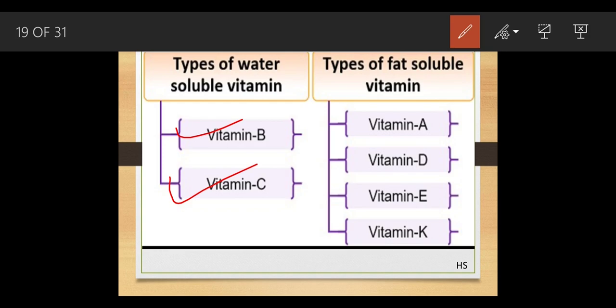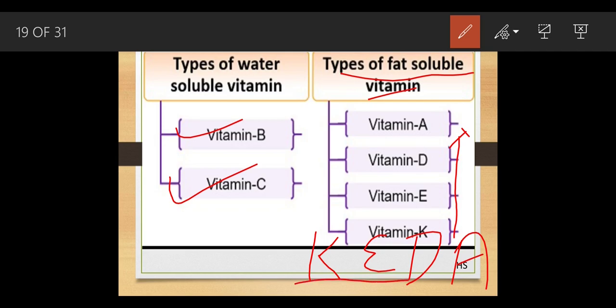Now in the section of the vitamins you have to learn a lot. There are many things that you have to understand. So I'm just going to give you a shortcut to remember the fat soluble vitamins. A, D, E, K, just read in reverse order, from the bottom to the top: K, E, D, A. What does K, E, D, A stand for? Kida. So if anyone asks you what the fat soluble vitamins are, you can use your shortcut, that is Kida.